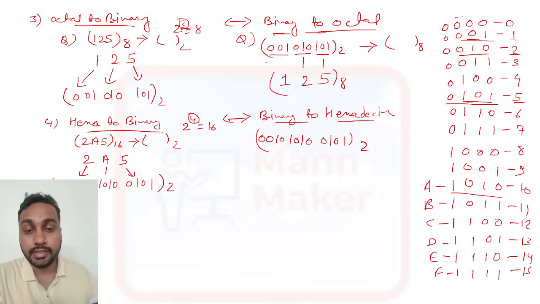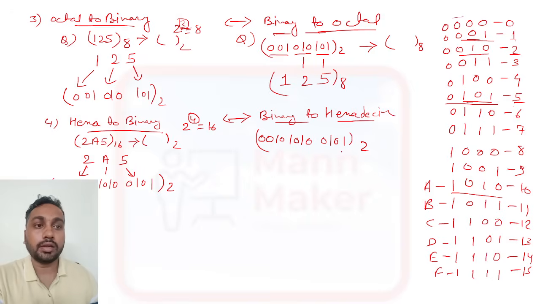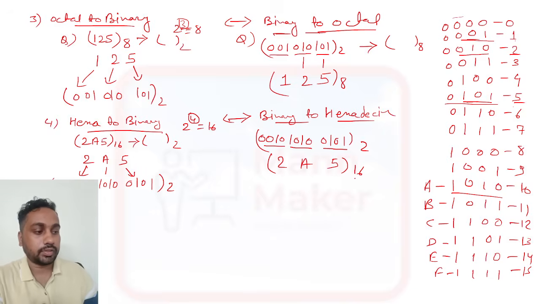Whatever we did in octal, we made pairs of 3; here you need to make pairs of 4. So like this you need to make pairs of 4. Okay, and 0101 is 5, 1010 is 10, which is A, and 0010 is 2. So this is your hexadecimal representation. Okay.